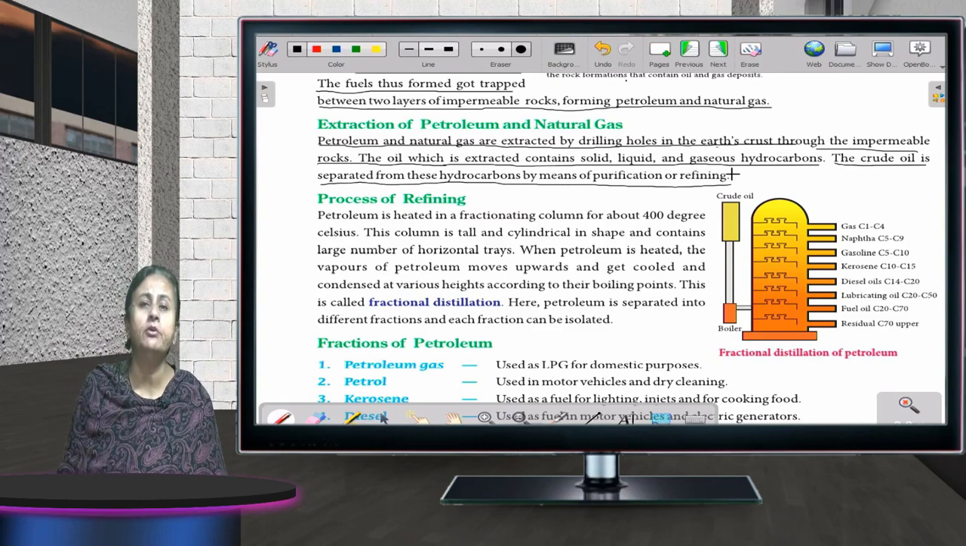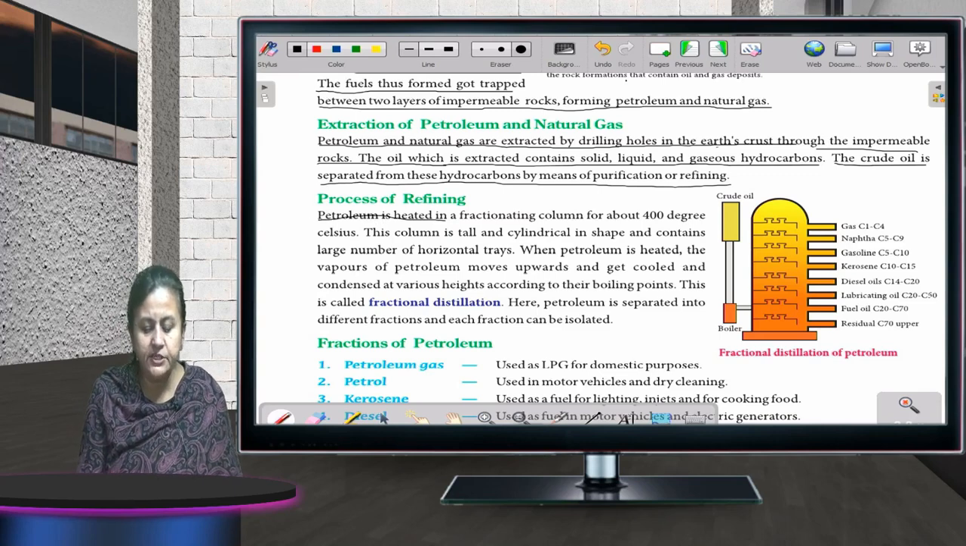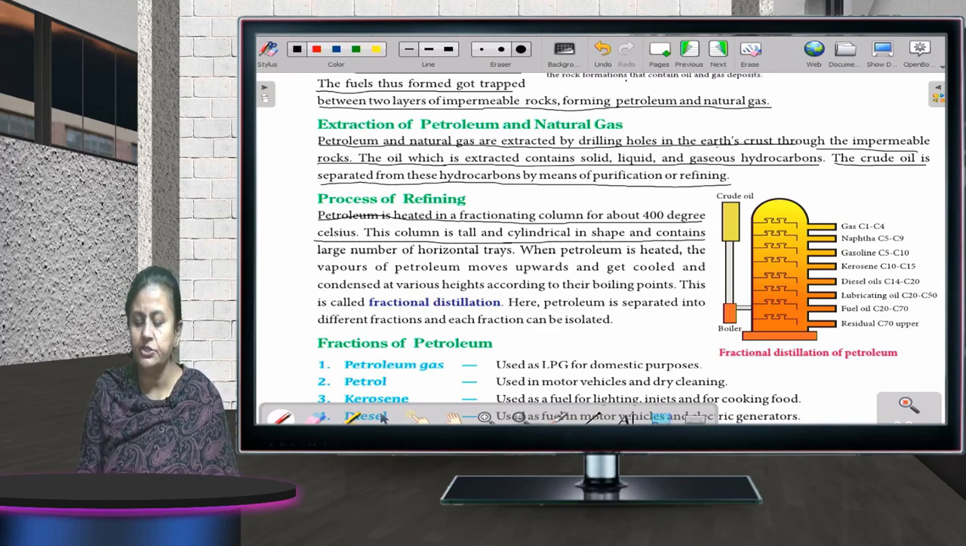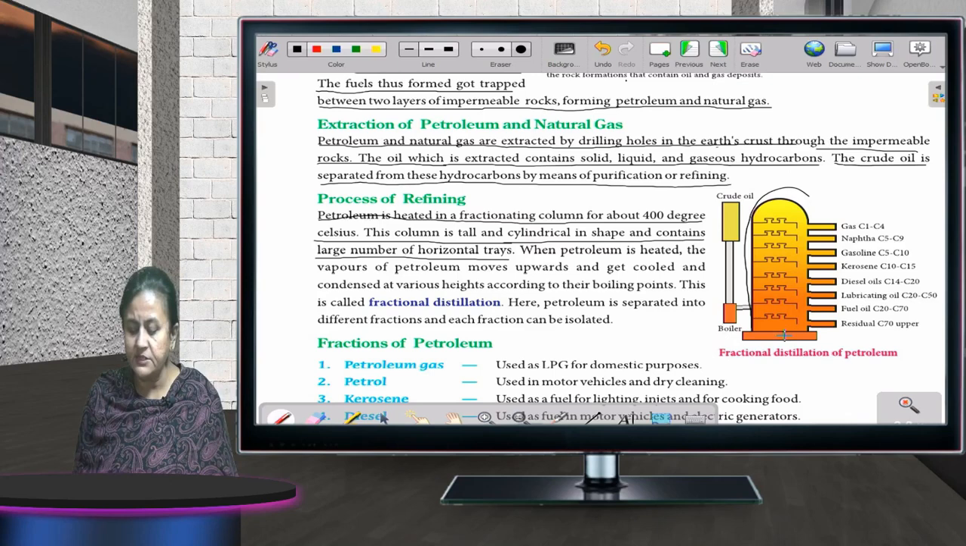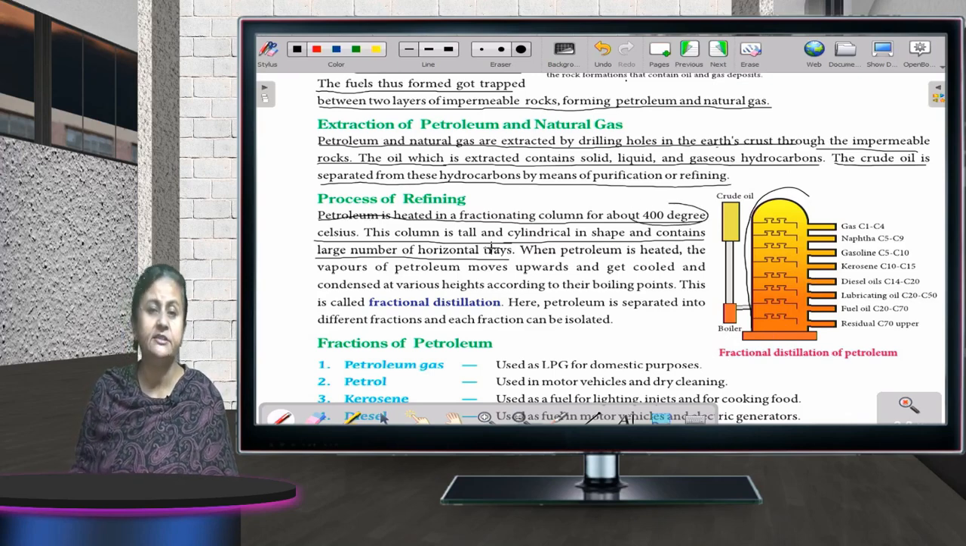Now, what is the process of refining of natural gas or petroleum? Petroleum is heated in a fractional column at about 400 degrees Celsius. This column is tall and cylindrical in shape and contains a large number of horizontal trays. As you can see here also children, this cylinder is there and horizontal trays are there. And what is happening now? You are heating this at 400 degrees Celsius.